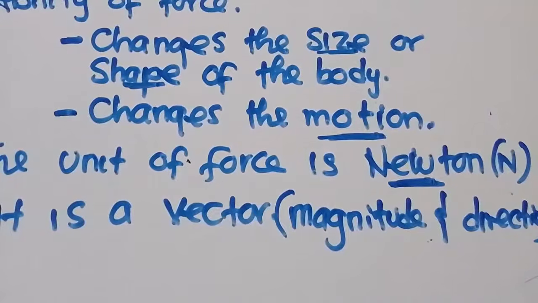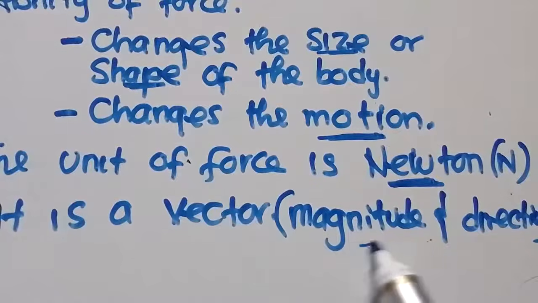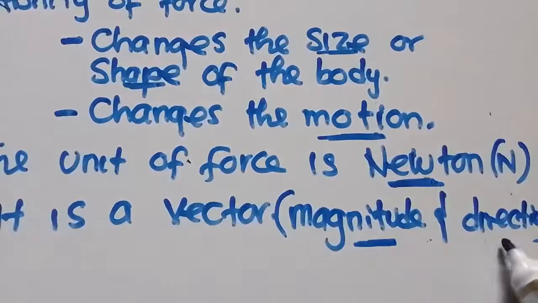Whenever we are talking about force, we are talking about a vector quantity, and a vector quantity has magnitude, which is the size, and direction.